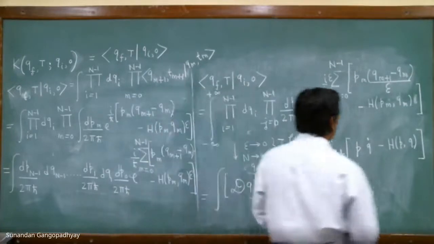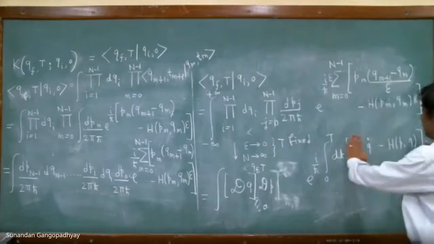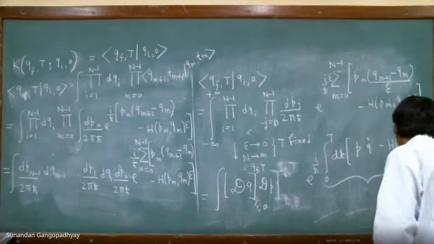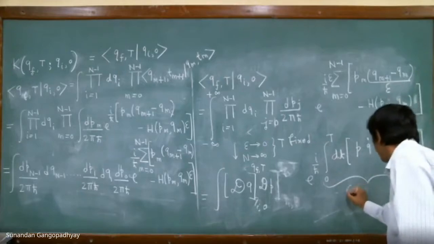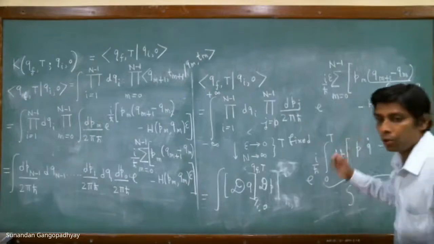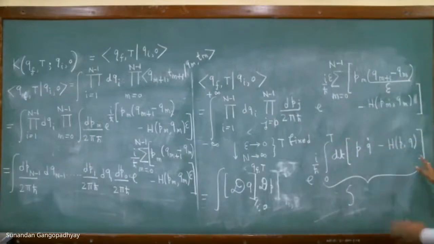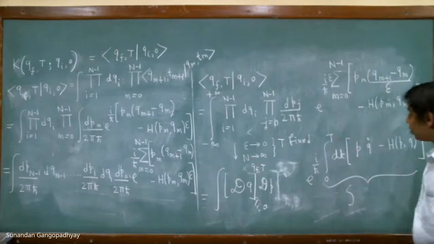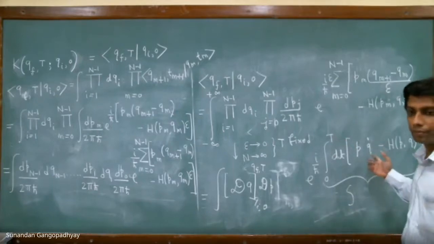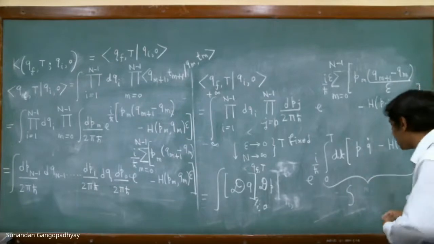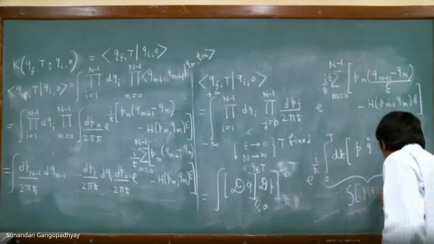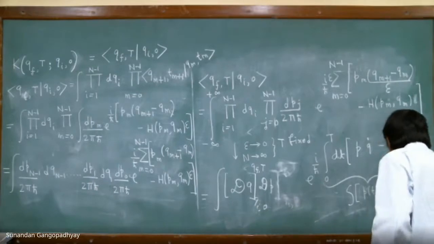And over here also you can see that this expression that we have written down is basically nothing but the action. This is the action in the Hamiltonian form, right? And this action is also a functional, and you can see it is a functional of p and q. This action is basically a functional of p(t) and q(t).